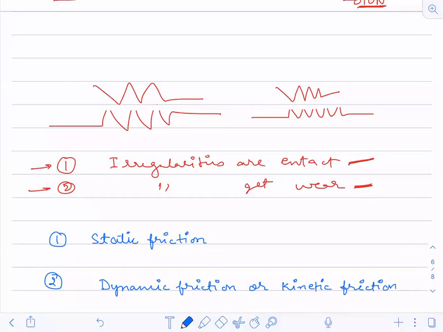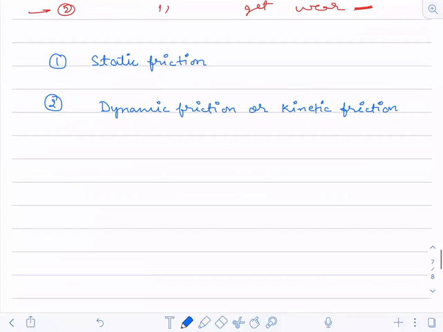So these two are the friction values, two types of friction. Static friction will be when the body is still at rest but you are applying the force. And dynamic friction will be the one when the body is moving. So these two are the frictions.